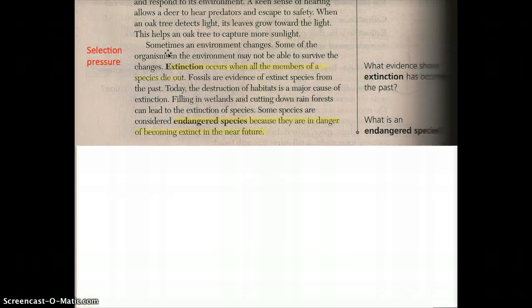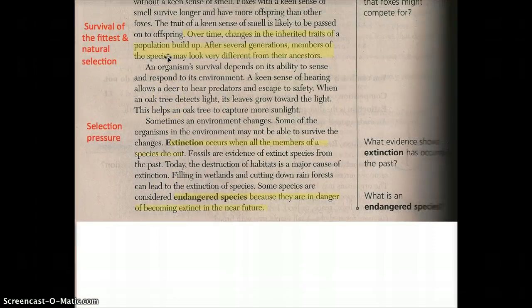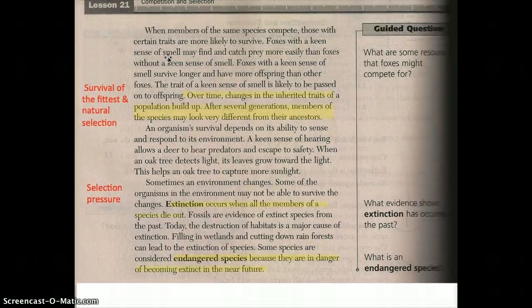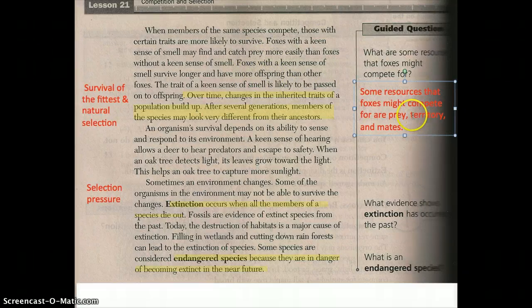Next question. And this doesn't leave us much space to write, so bear with me. What are some resources that foxes might compete for? Over here they talked about foxes a lot. And we can also infer some resources that foxes might compete for are prey. We talked a lot about the prey over here, how the sense of smell can help. But they can also compete for territory, space, and mates. All right.